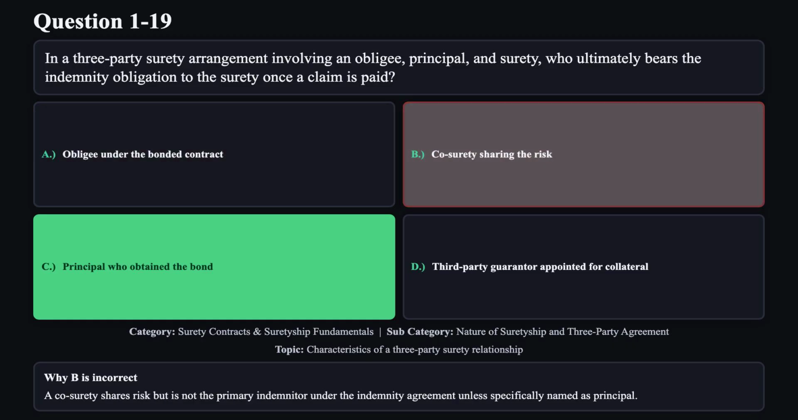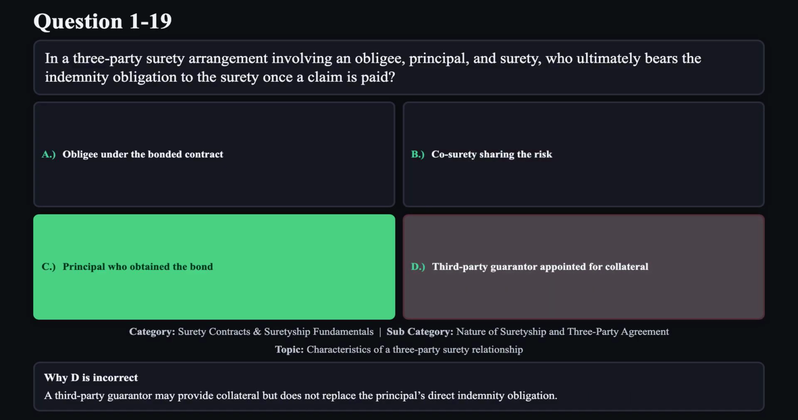Reason B is not correct. A co-surety shares risk, but is not the primary indemnitor under the indemnity agreement unless specifically named as principal. Reason D is not correct. A third-party guarantor may provide collateral but does not replace the principal's direct indemnity obligation.